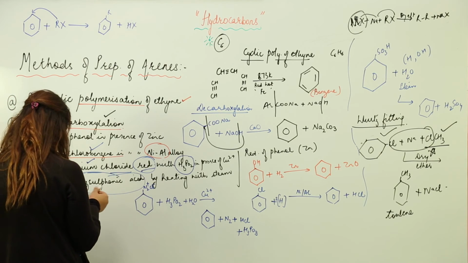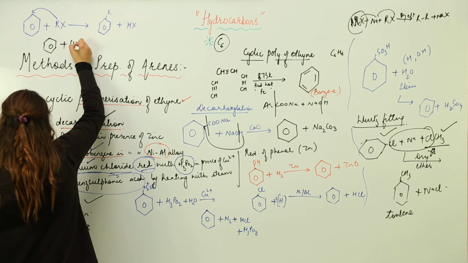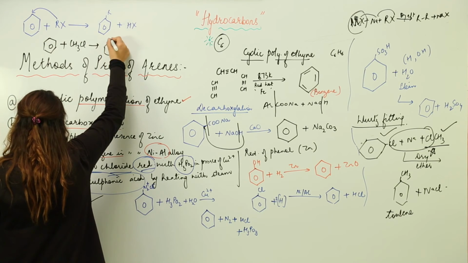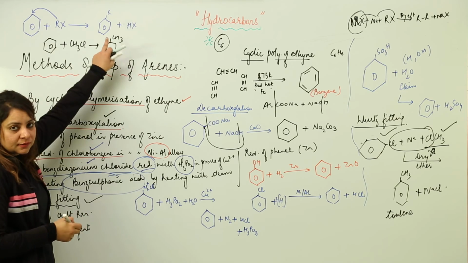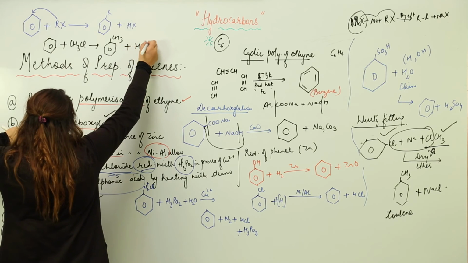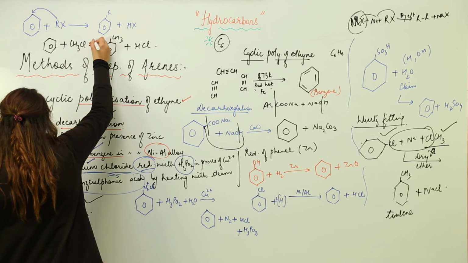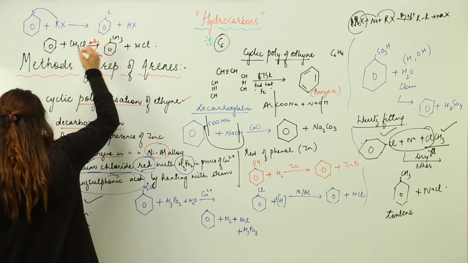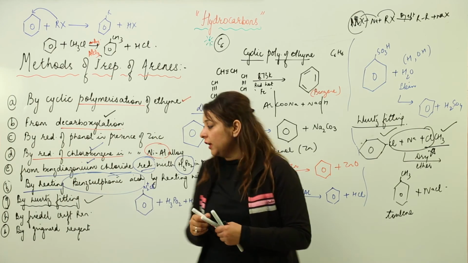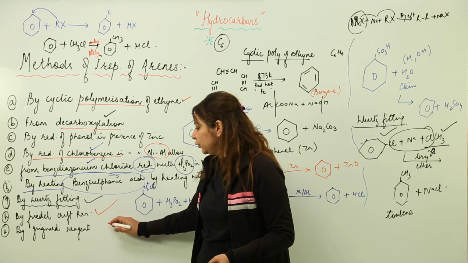Let us take an example. Let's say we have a benzene ring. Let's put this alkyl halide as methyl chloride. So this CH3 will attach to the benzene ring forming this compound, and we know that this is something called toluene, benzene with CH3, and HCl is liberated. And this reaction takes place in the presence of a catalyst, that is anhydrous aluminium chloride. So this is how the arene is formed by using the Friedel-Crafts reaction.